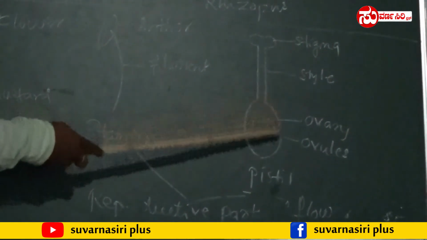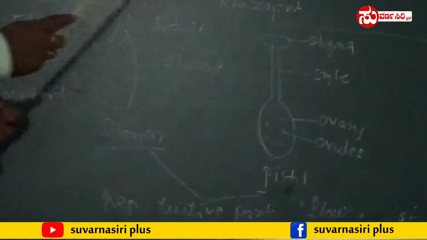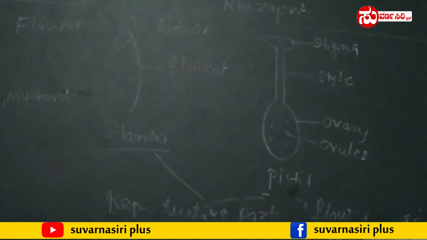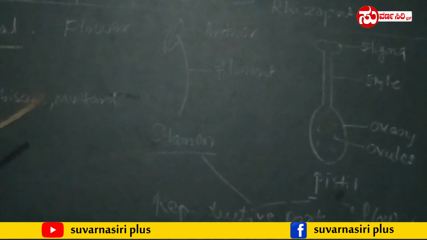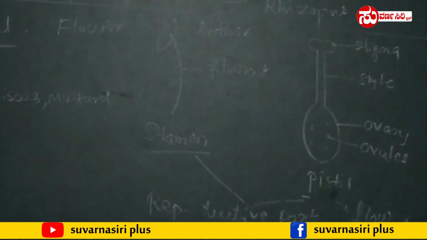Next up, the basal part, which is the swollen part, is called the ovary. The ovary contains ovules. And the stamen and pistil are both called the reproductive parts of the flower.